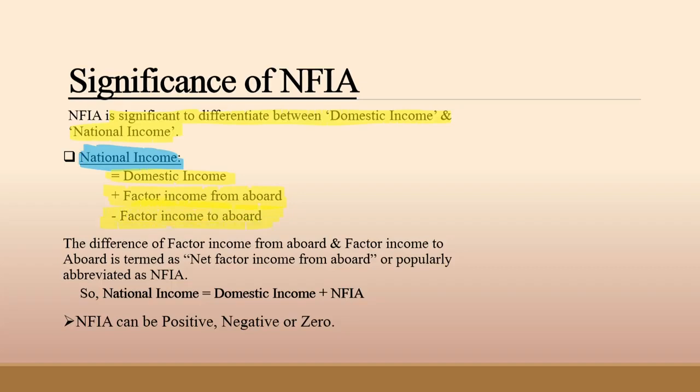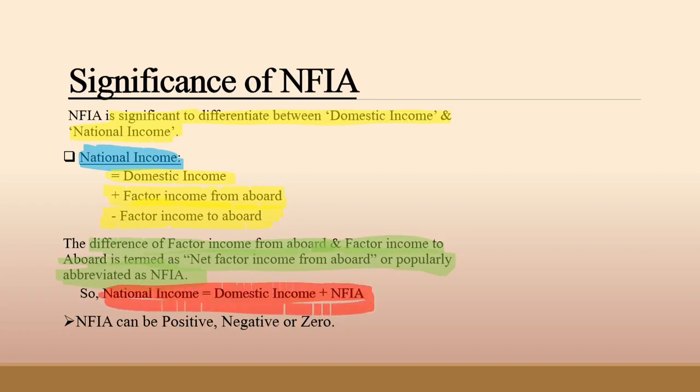So what's the difference between these two terms, factor income from abroad and factor income to abroad? The difference of factor income from abroad and factor income to abroad is termed as net factor income from abroad, or popularly abbreviated as NFIA. So, national income equals domestic income plus NFIA.